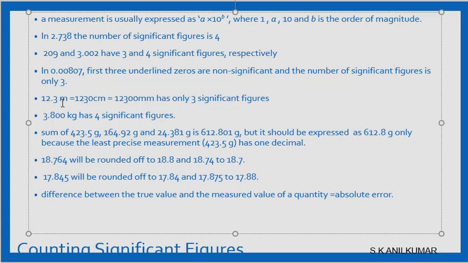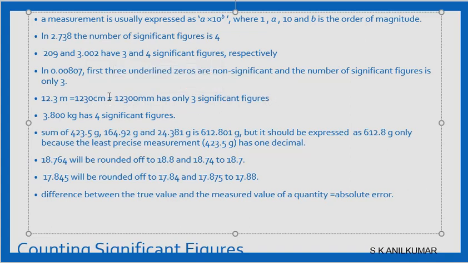12.3 meter can be written as 1230 centimeter, because 100 centimeter is 1 meter. This can be written again as 12300 millimeter, but they all have only 3 significant digits, because the trailing zeros do not count.